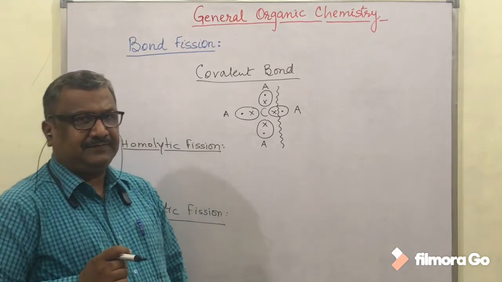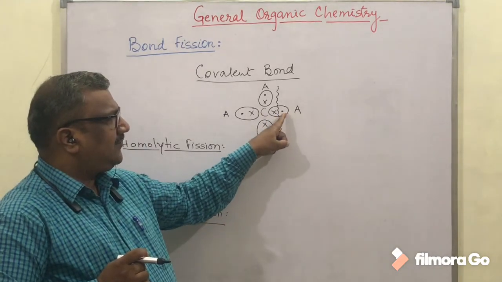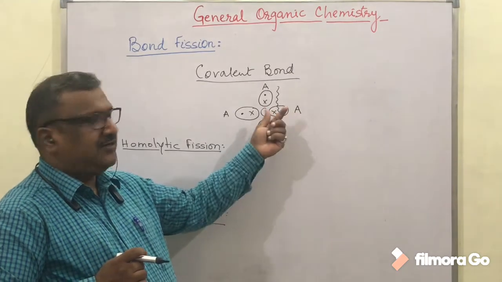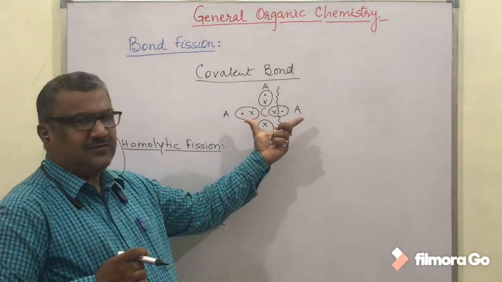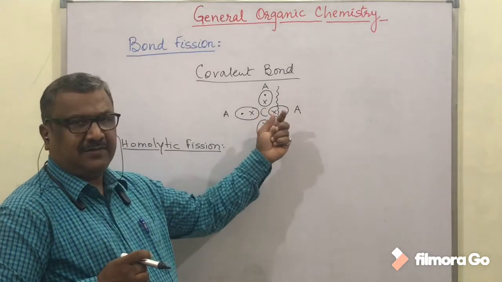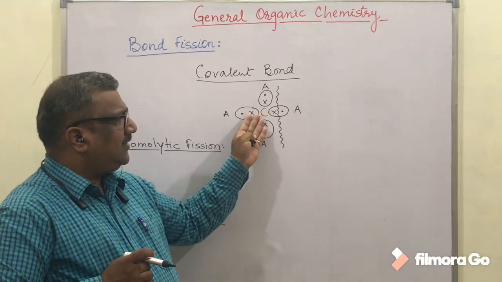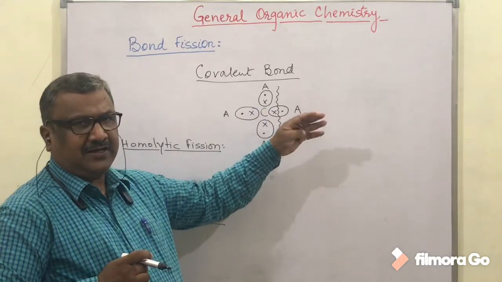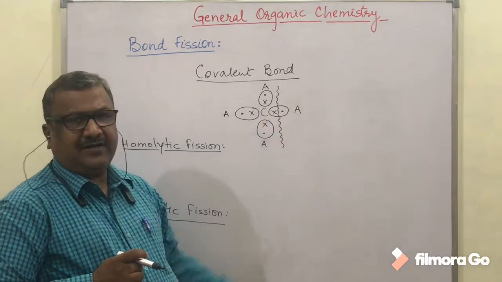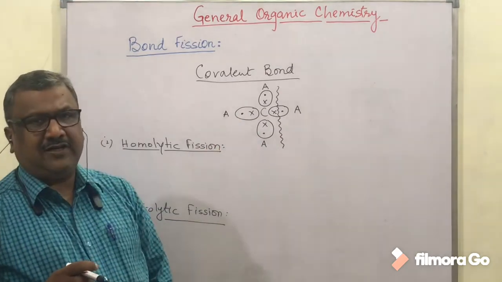There was one electron from the side of carbon and one electron from the side of this atom to make the bond. Now we break the bond between carbon and this atom in such a manner that carbon gets its own electron, this atom gets its own electron, and they separate from each other. This type of bond fission is called homolytic bond fission.